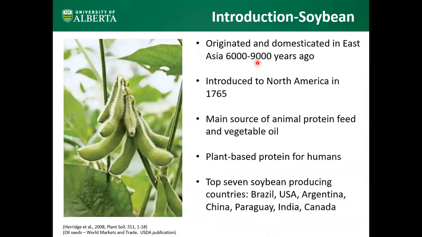Soybean was originated and domesticated in East Asia, basically in China 6,000 to 9,000 years ago. Then later on, it was introduced to North America in 1765. The main use of soybean is as a livestock feed, aqua feed, and as a vegetable oil. Also, it is a rich source of plant protein in human diet, especially in developing countries. The top 7 soybean producing countries are Brazil, USA, Argentina, China, Paraguay, India, and Canada.